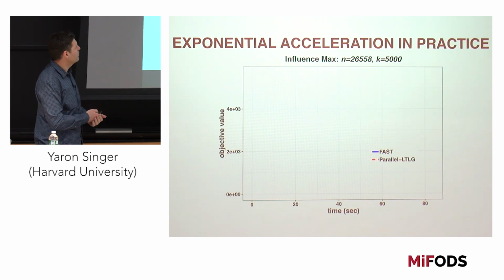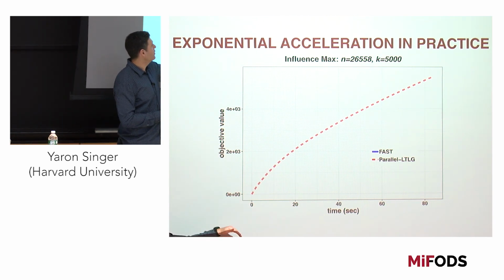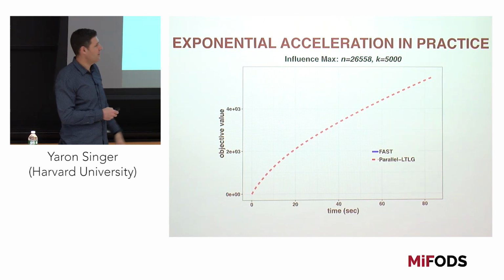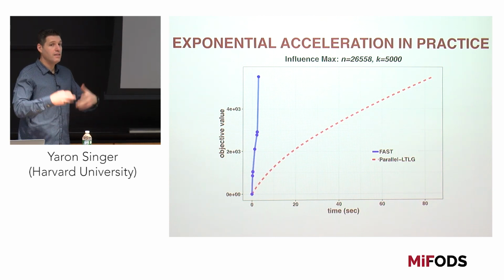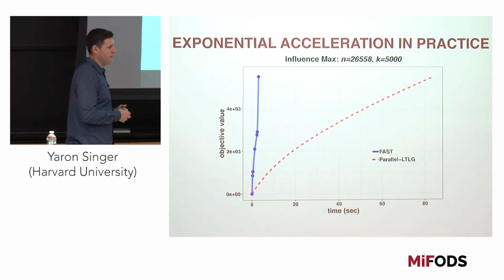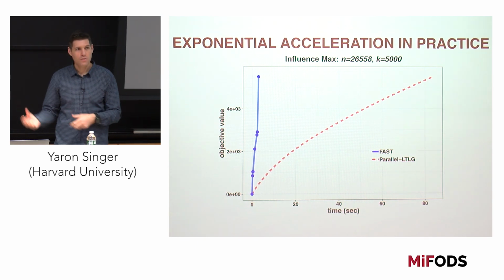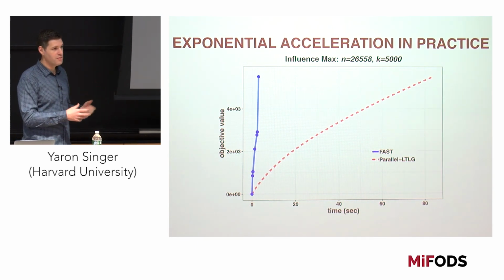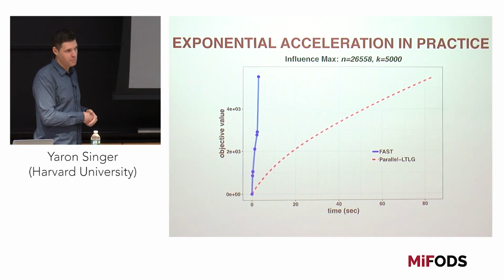And we took an instance of an influence maximization problem. If you look at this as a function of time, the objective value of this algorithm, this is what the lazier than lazy greedy algorithm does. Now when you look at the FAST algorithm, it does this. So it really does deliver on this promise of being faster, not only in theory but in practice. So the nice thing is that with this intuition, we can now go and solve these problems that were difficult to solve previously, and we can really get these speedups in practice. Okay.